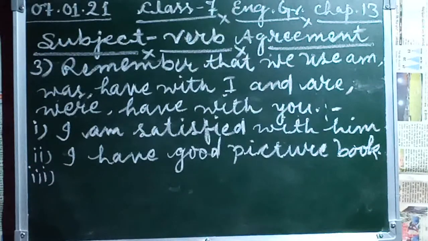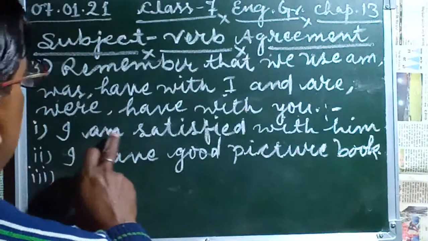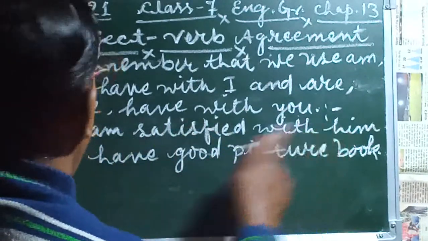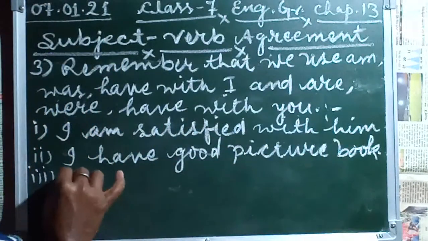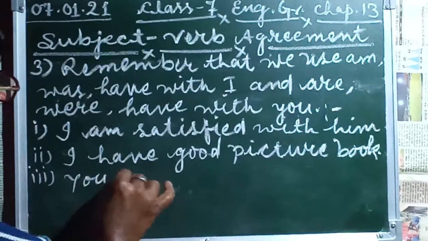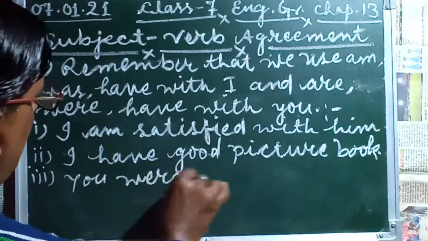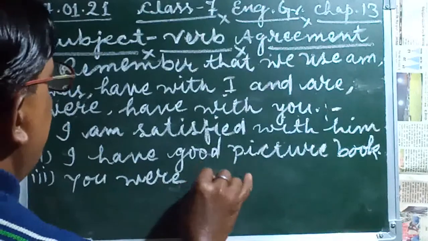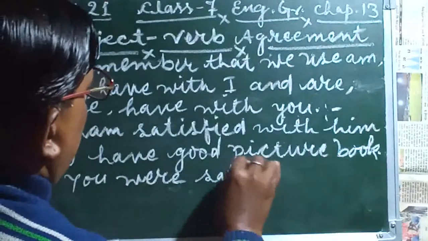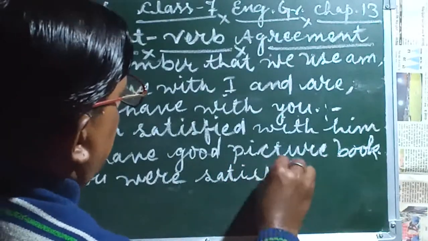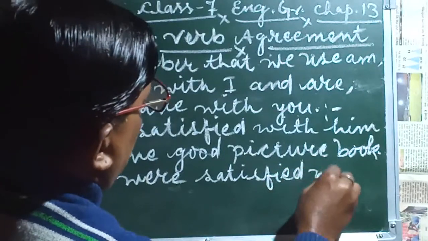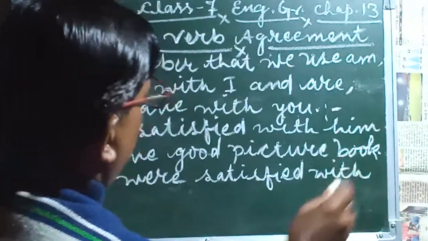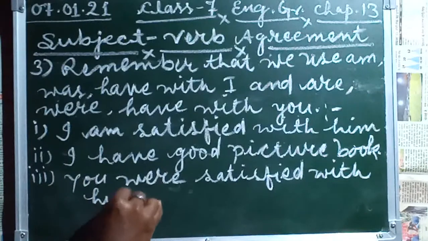Third one I am taking, children. What is the third sentence? You were satisfied with him. Just like I am satisfied with him, here I am taking you were satisfied with him. Like this we write.